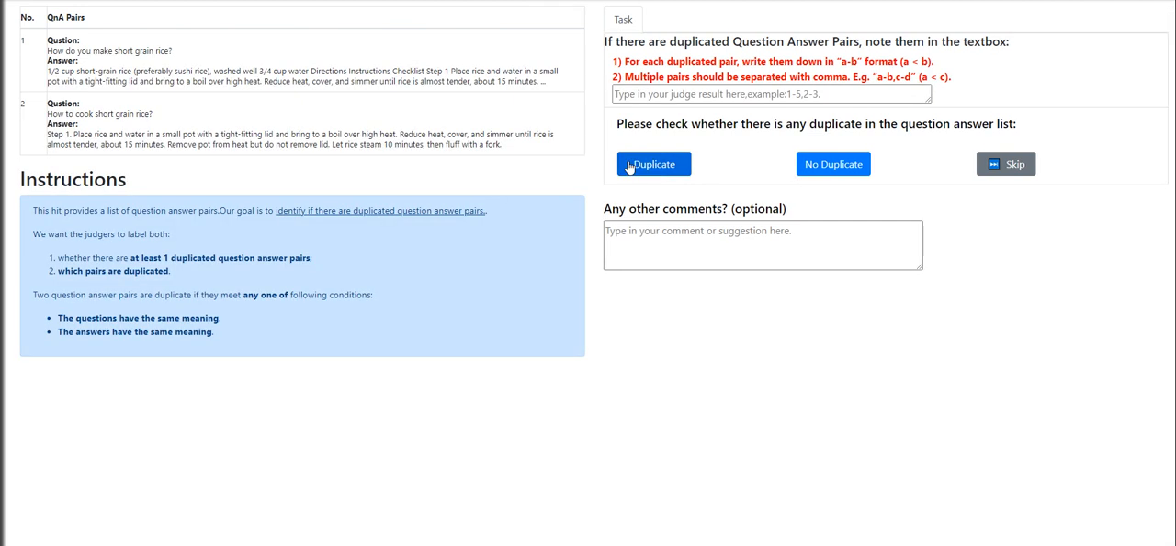Moving on to the next. How do you make short grain rice? How to cook short grain rice? They are duplicates. So one hyphen two.